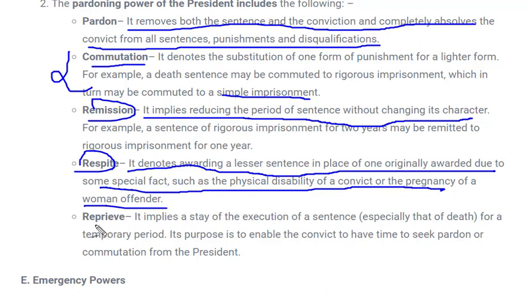Last kind of pardon system is reprieve. What does this mean? It implies a stay of execution of sentence, especially that of death. That means if any person has been given a punishment of death, then that can be stayed for some time to reconsider in other courts. So this is what we call the pardoning power of president.